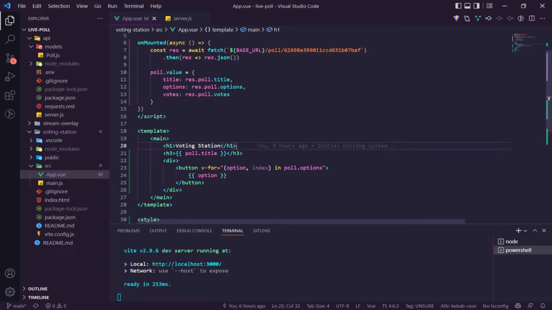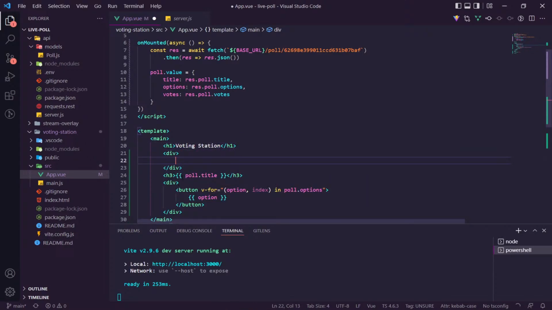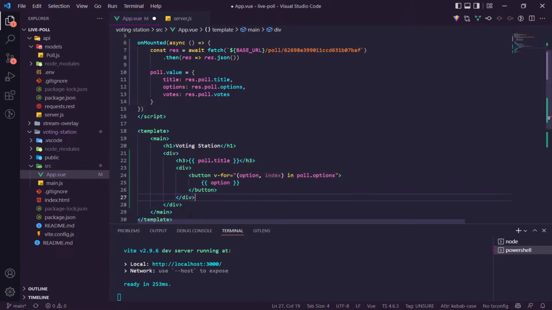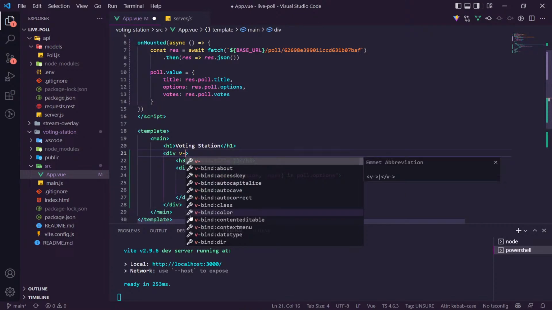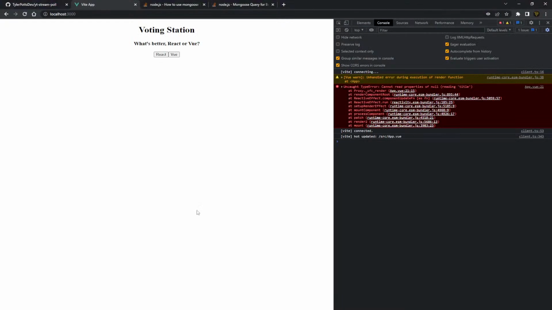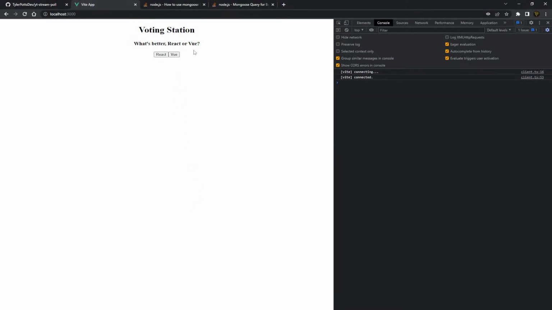Let's create a div and put this all in it, and we'll just check if the poll is not equal to null. So we're going to say v-if poll. There we go. But the reason it wasn't re-rendering or making a request was because we were already getting an error, and the error was blocking everything.